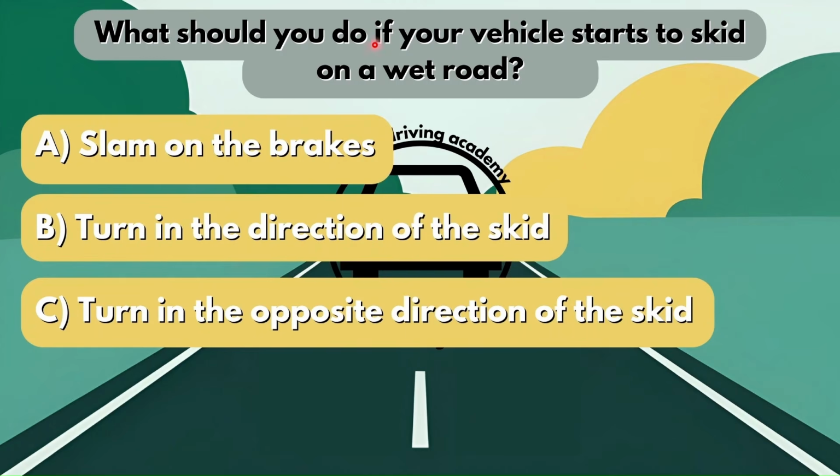What should you do if your vehicle starts to skid on a wet road? Is it option A, slam on the brakes? Is it option B, turn in the direction of the skid? Or is it option C, turn in the opposite direction of the skid? Now the correct answer here would be turn in the direction of the skid.